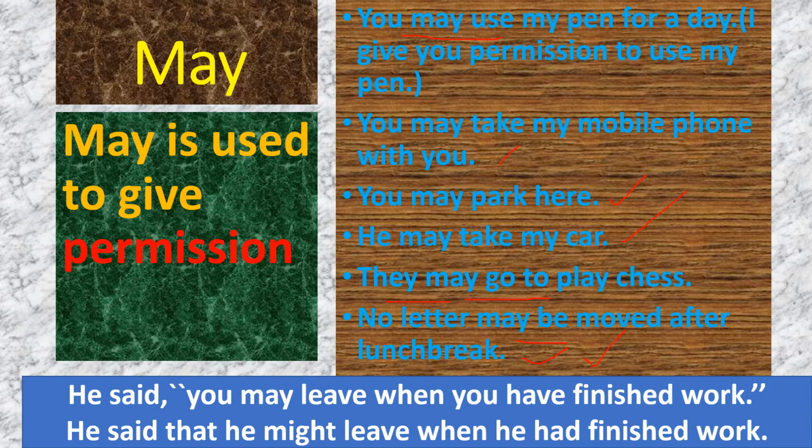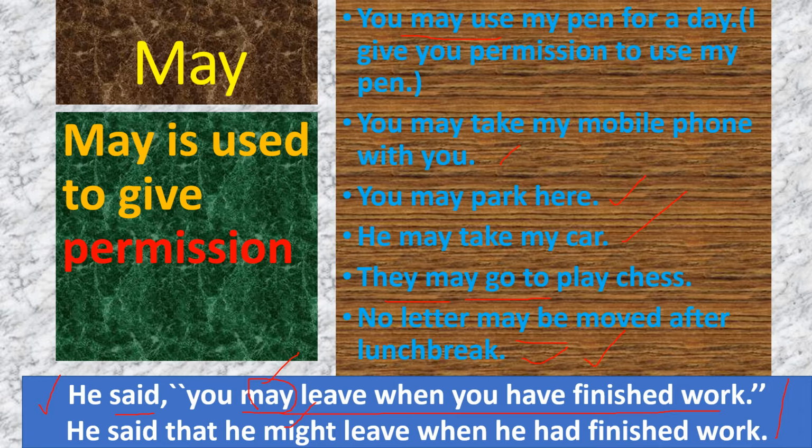This is direct and indirect speech. He said, you may leave when you have finished the work. Here in the direct speech, may leave is mentioned, but said is in the past tense, the second form of the verb. Then the present form may becomes might.